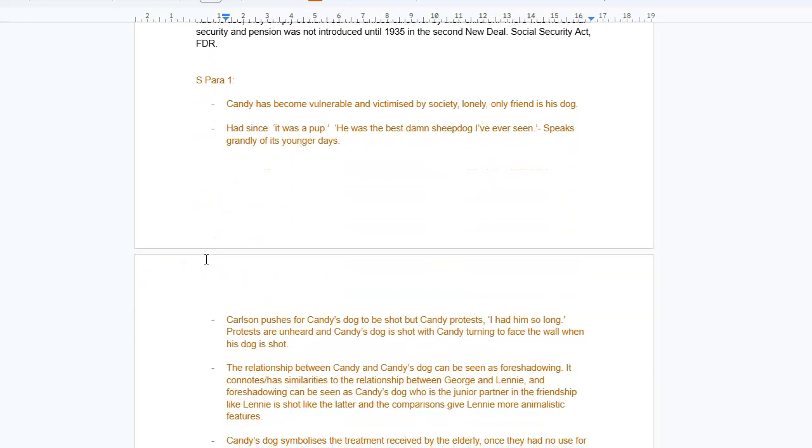Because, as we've seen in the novel, Candy is vulnerable and almost victimized by society due to his elderly nature and his lack of an arm, and he's very lonely, and the only real friend that he has is his dog. This can be seen in how he's had it since he was a pup, "the best damn sheepdog I've ever seen." Sorry there. Basically it shows Candy speaking grandly of his younger days, something that you can refer to.